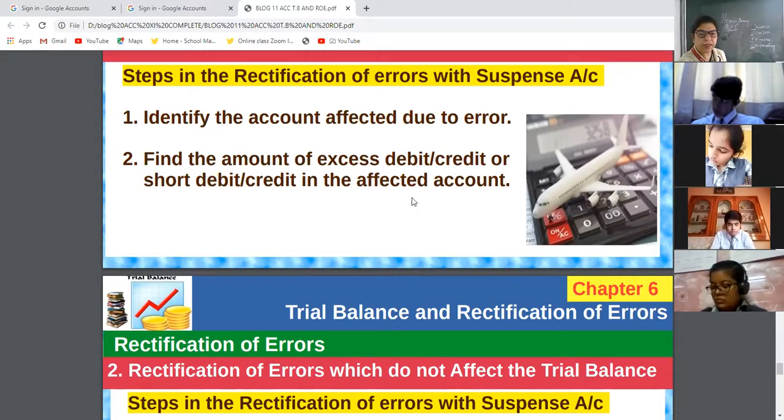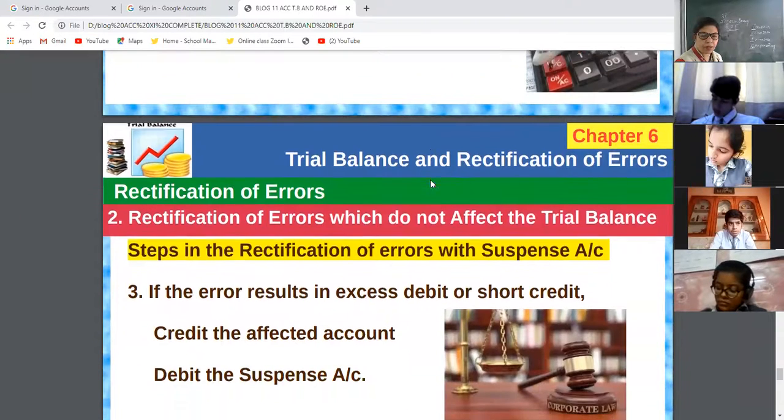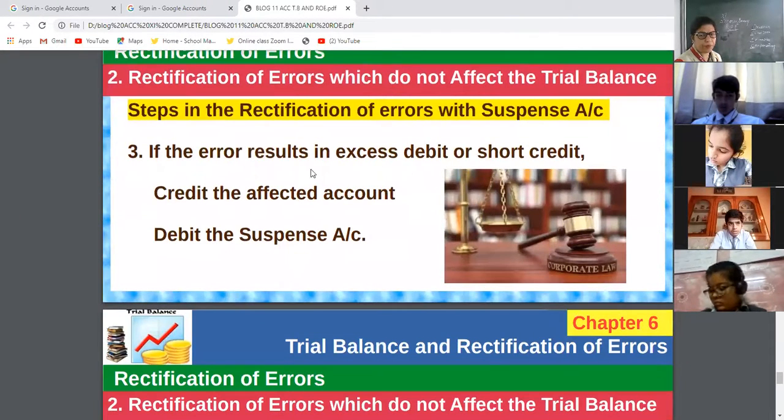Find the amount of excess debit, credit or short debit, credit in the affected account. Now, see, I am telling you about one-sided error. Tomorrow I will explain numericals. One-sided errors are rectified by suspense account. If the error results in excess debit or short credit, means debit is excess, then what will you do? Debit the suspense account and credit the affected account.